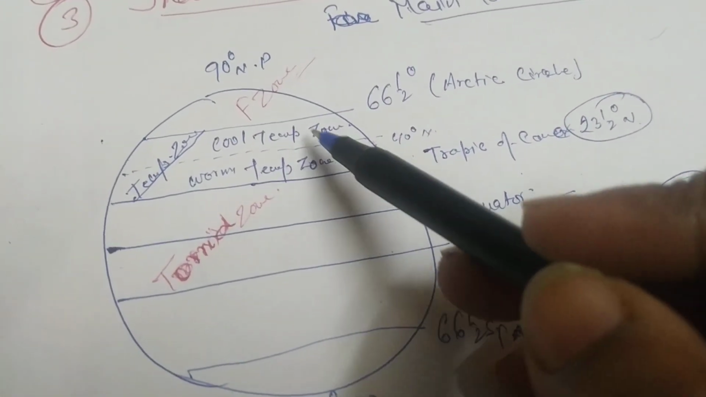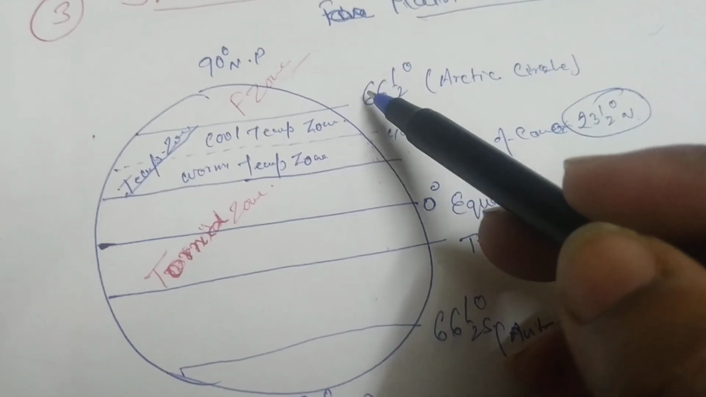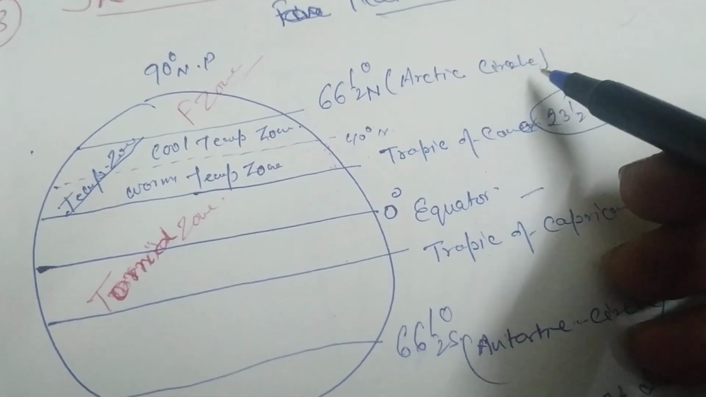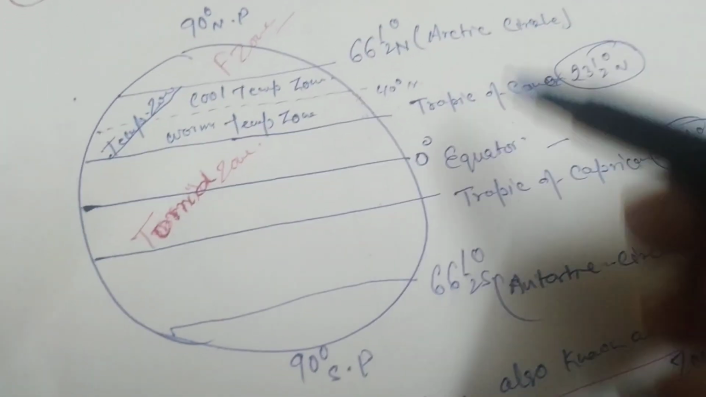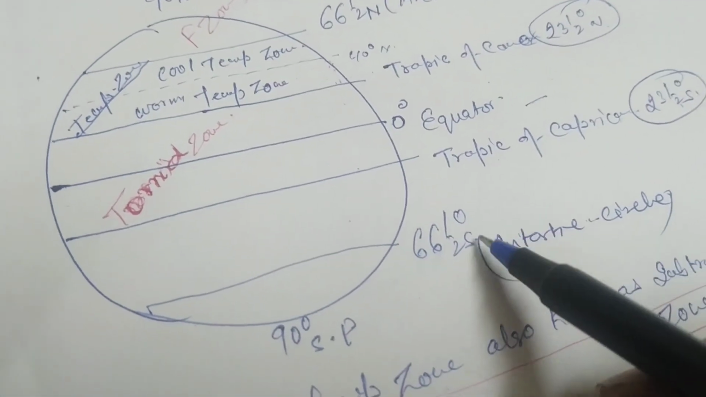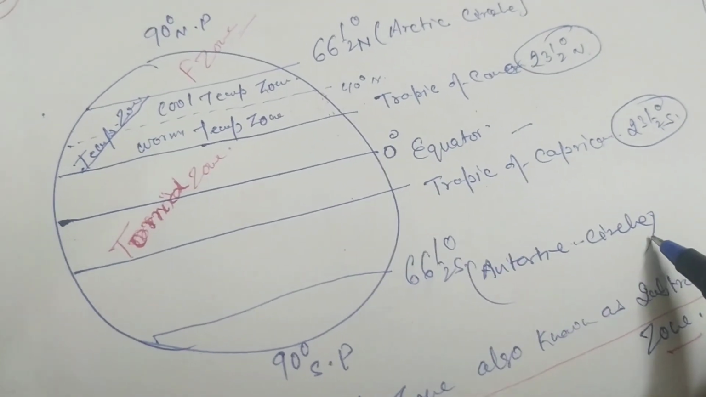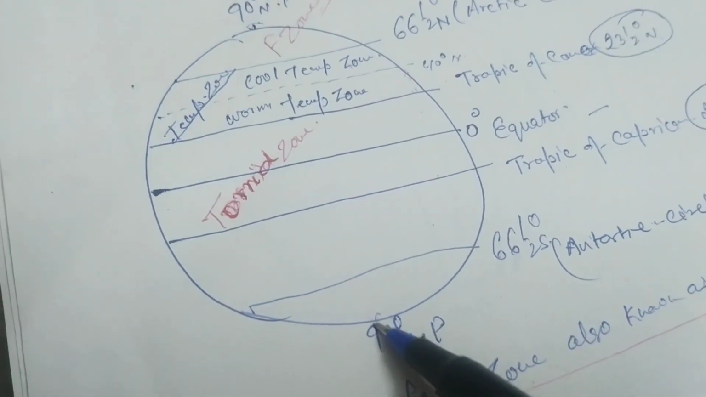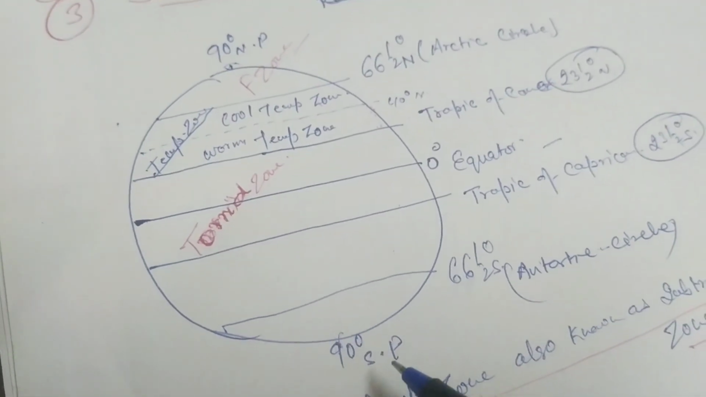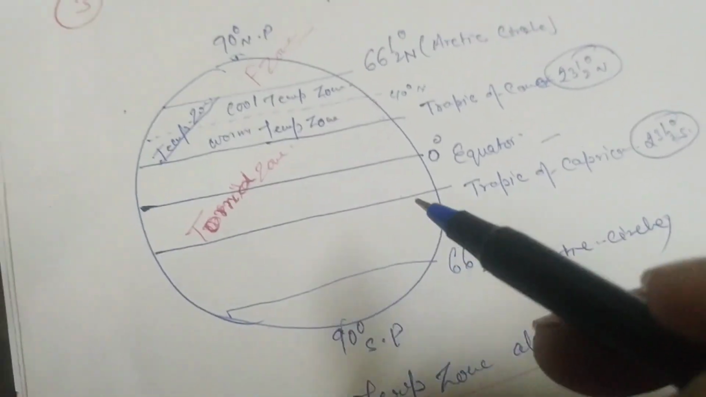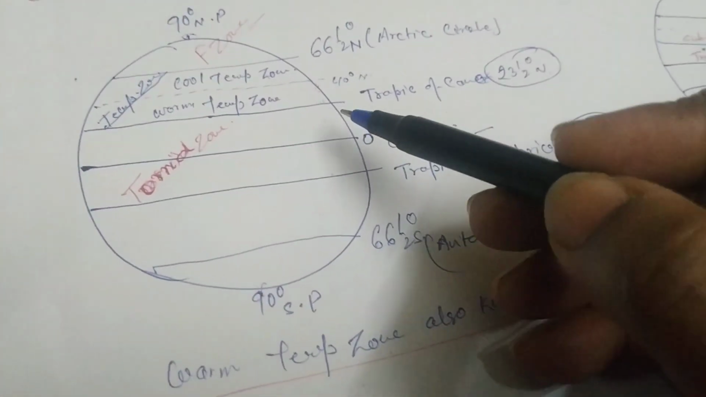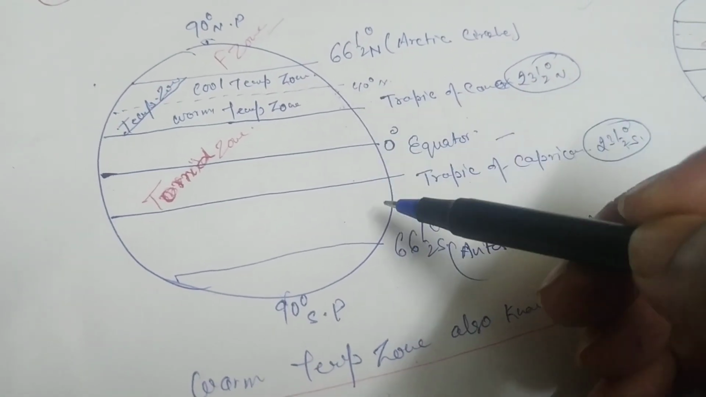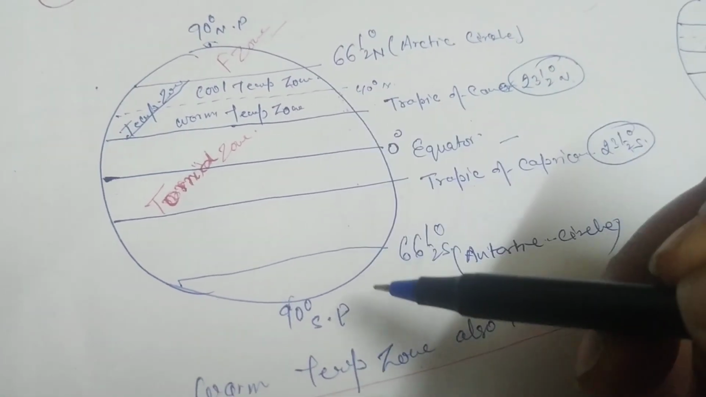And after that, 66.5 degree north is known as Arctic Circle, and 66.5 degree south is known as Antarctic Circle, and 90 degree north and 90 degree south is the point which is known as the poles. So there are five main latitudes of the earth. These are equator, Tropic of Cancer, Tropic of Capricorn, Arctic Circle, Antarctic Circle.